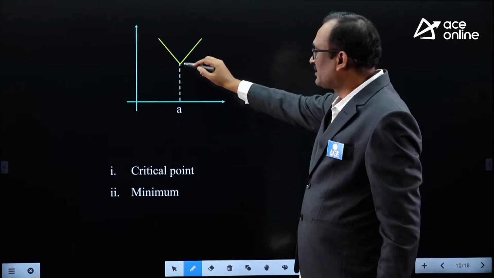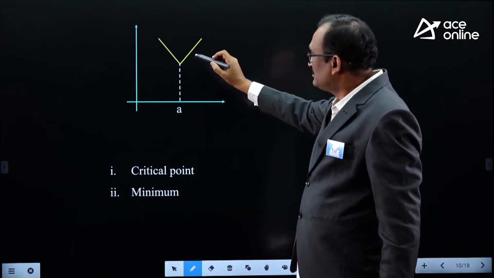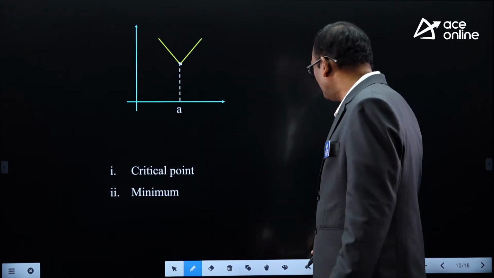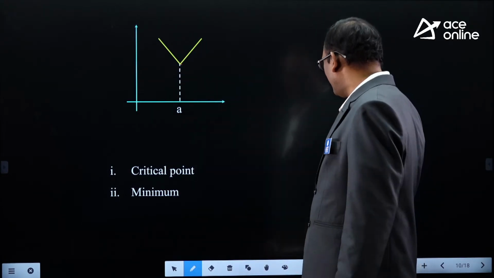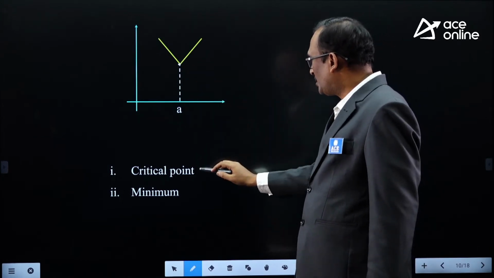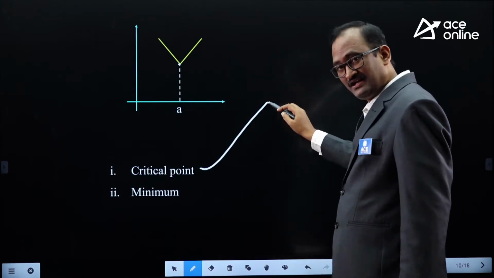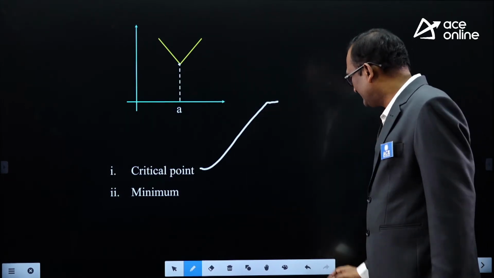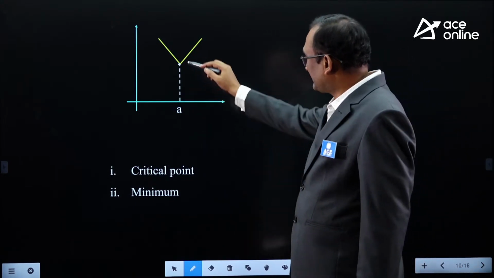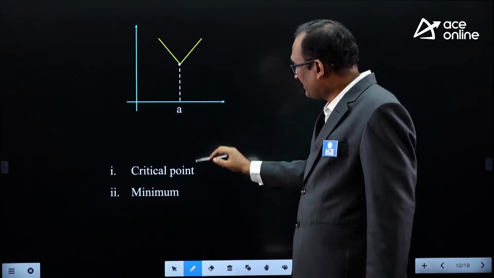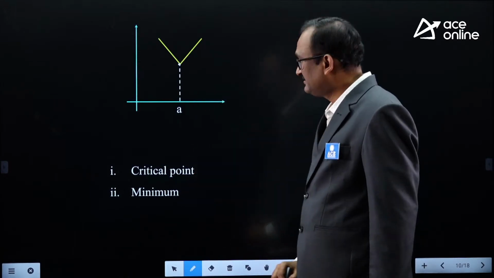So this is a sharp edge, a sharp corner. Therefore, at this point the function will not be differentiable, meaning f dash x is undefined. Therefore, f of x is not differentiable. So the point at which f dash x is undefined or f dash x is infinity is a critical point. It is the smallest height of the curve from the x-axis. At a critical point, a minimum exists.